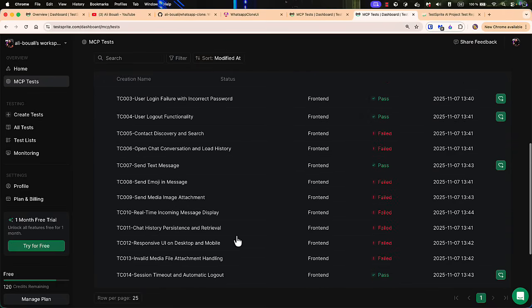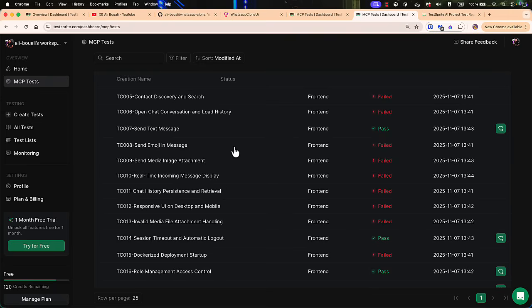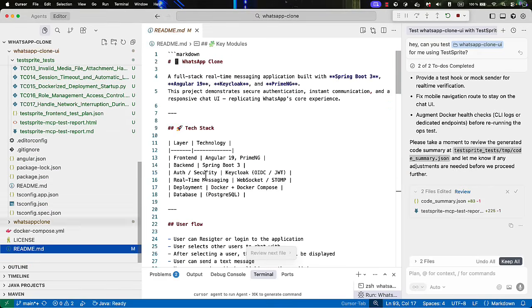But anyways, even with that, we can go back and write another prompt with Cursor, and let it know that, okay, in order to select a chat or to start a chat, you need to click on that button, or maybe change the UI a little bit, and this way we can adjust and make it easy for the UI. All right, or maybe giving it more context, because as I mentioned in the beginning, I just provided this readme file, which is honestly not too detailed. But trust me, I tested it also on other projects and it works really fine.